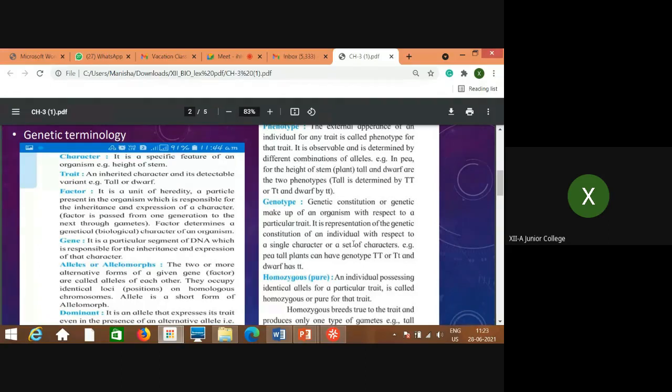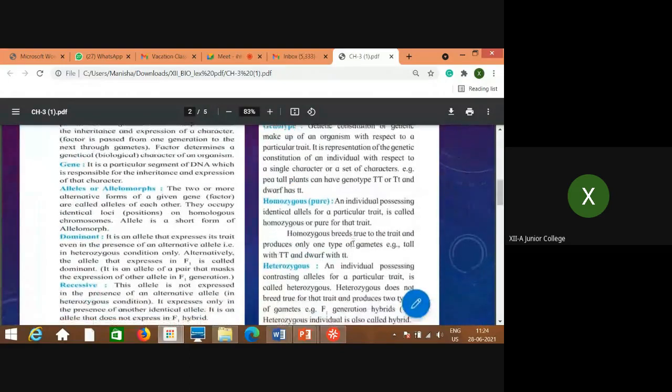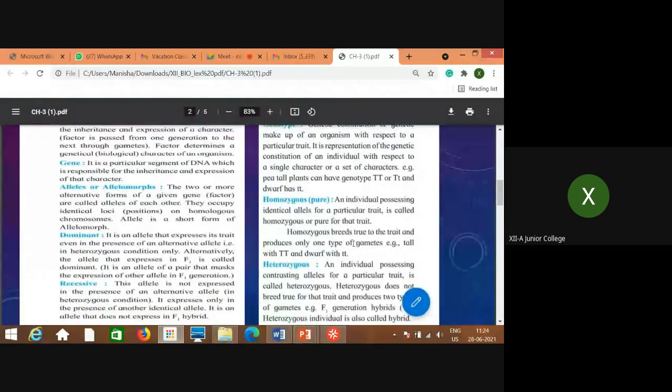And genotype is the genetic constitution or genetic makeup of an organism with respect to a particular trait. That means height, or in case of plants, the color of the seed, color of the pod, size of the seed, the type of seed, et cetera. That is what a genetic makeup. Okay, now homozygous and heterozygous, these are two more terminologies you need to remember.